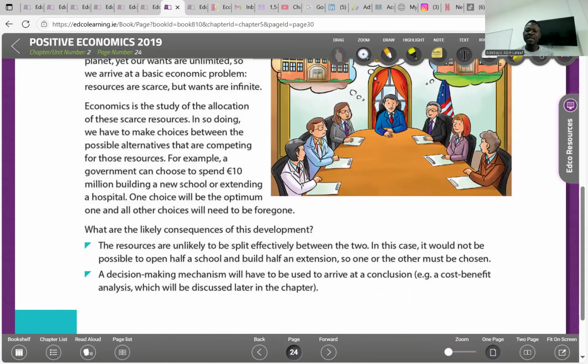Two, a decision-making mechanism will have to be used to arrive at a conclusion, for example a cost-benefit analysis, which will be discussed later. So now we have to make a choice. In the course of making a choice, we have to use what we call a decision-making mechanism, like a cost-benefit analysis. With the cost-benefit analysis, we will be able to choose the one that gives us the most benefit in the course of making that decision.